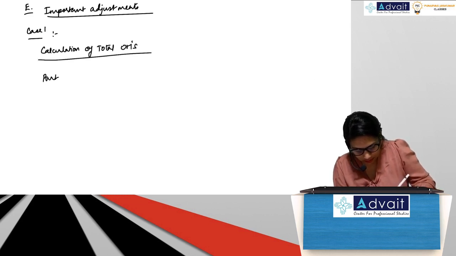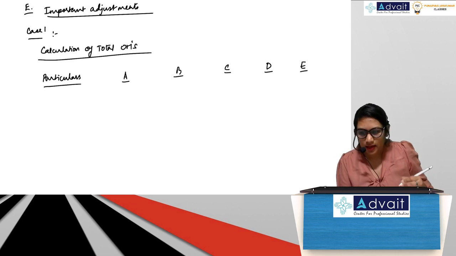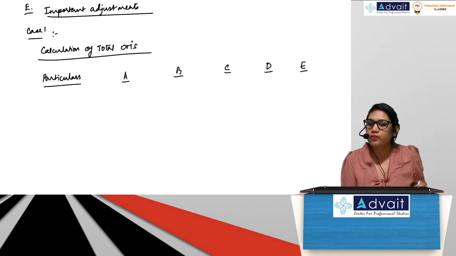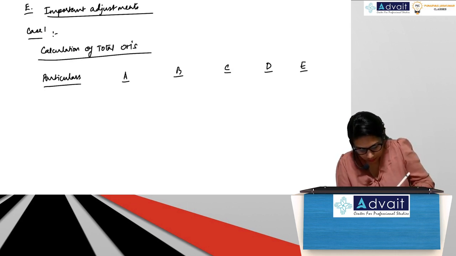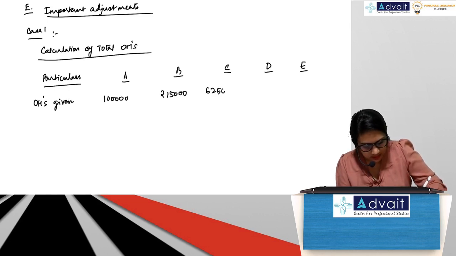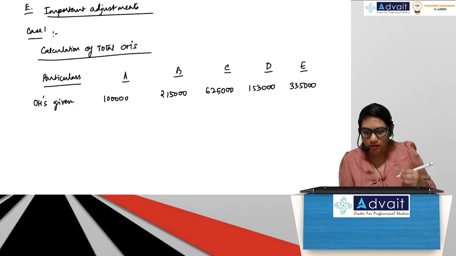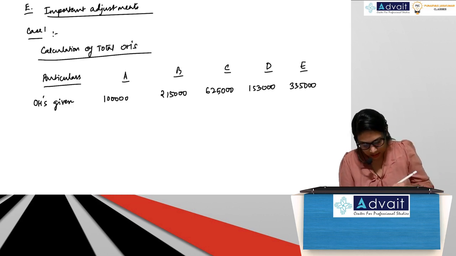So particulars A, B, C, D and E. So overheads given, guys, how many? 1 lakh, 2 lakh 15,000, 6 lakh 25,000, 1 lakh 53,000, 3 lakh 35,000. Correct?